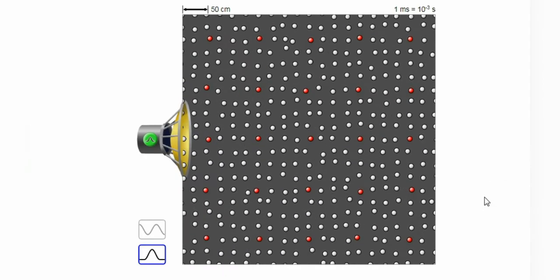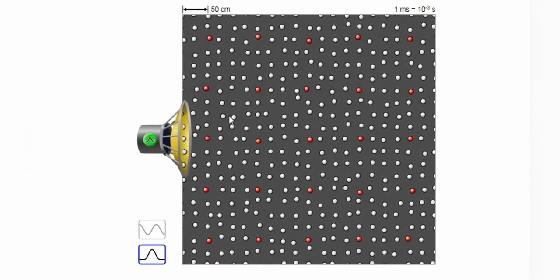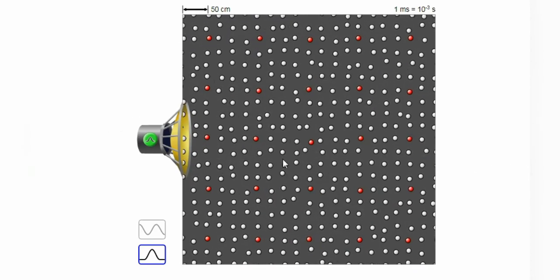So let us see one more example for the propagation of wave with the help of particles using a sound system. See, this is a sound system. You can see a number of particles present here, and this is a speaker.